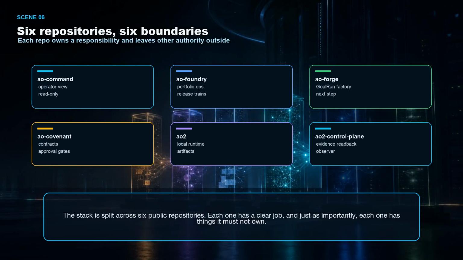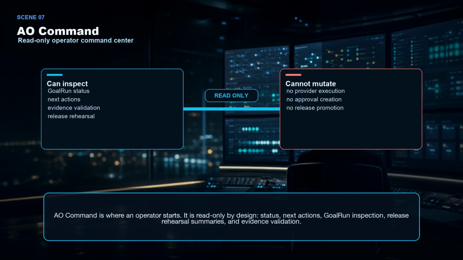The stack is split across 6 public repositories. Each one has a clear job, and just as importantly, each one has things it must not own. AO command is where an operator starts. It is read only by design: status, next actions, goal run inspection, release rehearsal summaries, and evidence validation.